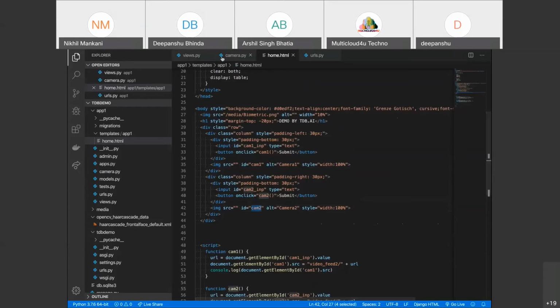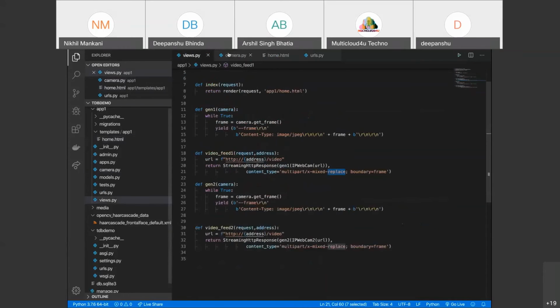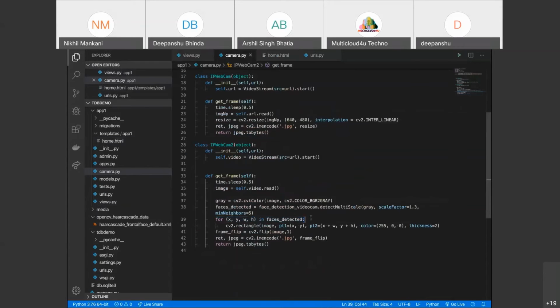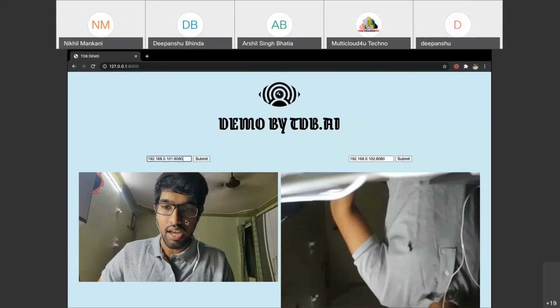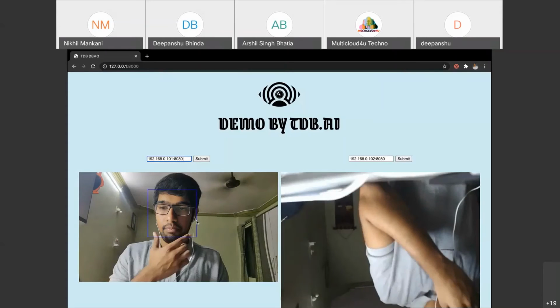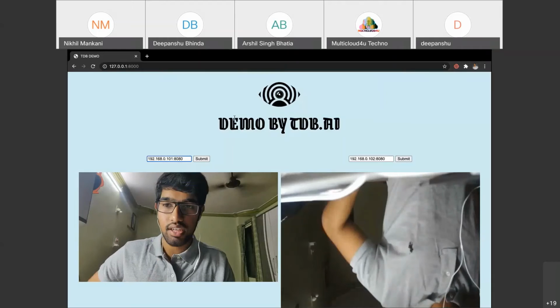Then finally it will be returning the frame, and in the first camera, as you have mentioned, we are detecting a face, and you can see a blue box around my face which states that a face is being detected.